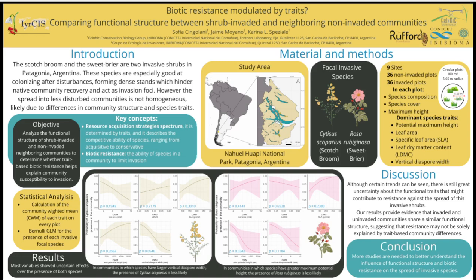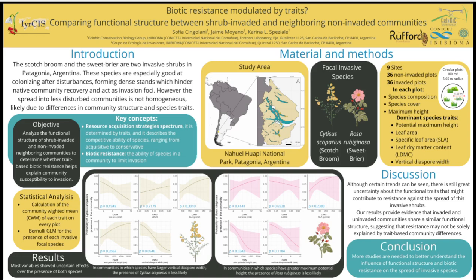In each plot, we identified plant species, recorded their origin, and collected structural data such as cover and maximum height. We selected traits associated with resource acquisition strategies like the potential maximum height, the leaf area, specific leaf area, the leaf dry matter content, and the vertical diaspore width. For the most abundant species, these traits were either measured from collected plant samples or obtained from databases.